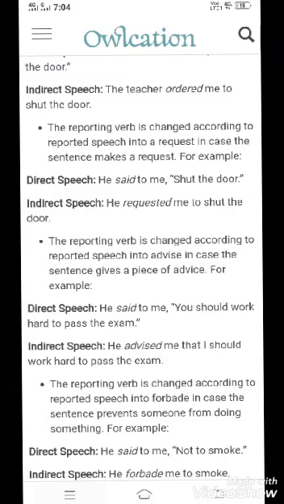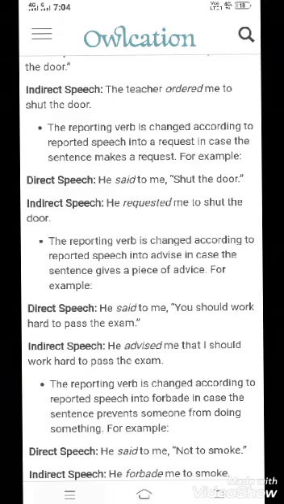You should work hard to pass the examination shall be in inverted commas, and the indirect speech sentence will be, he advised me to work hard to pass the examination, or you can write, he advised me that I should work hard to pass the examination.